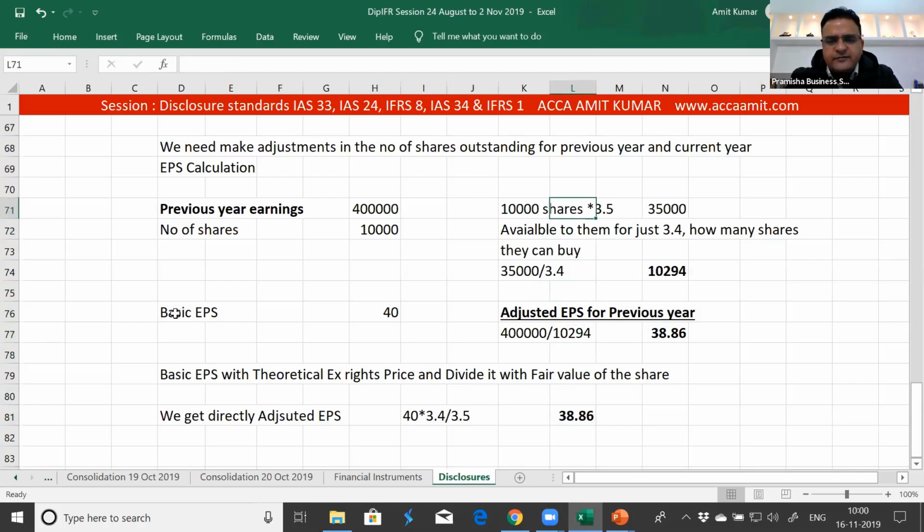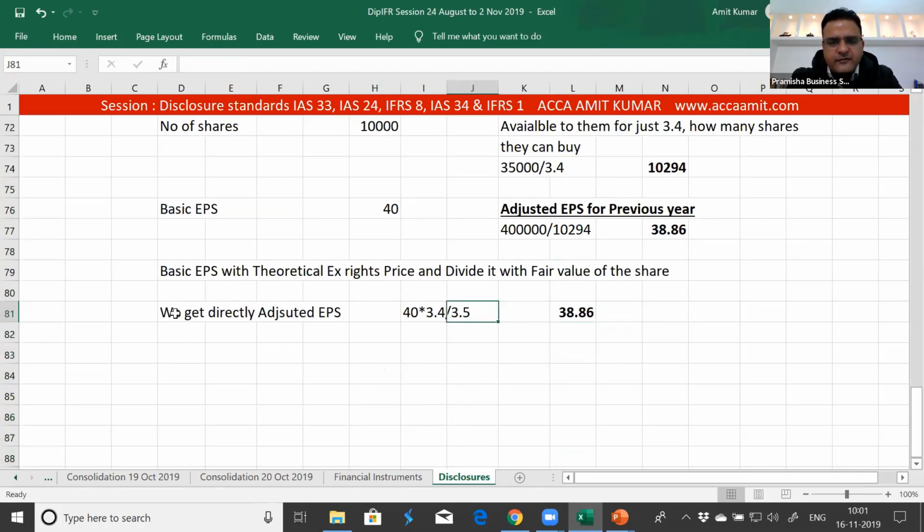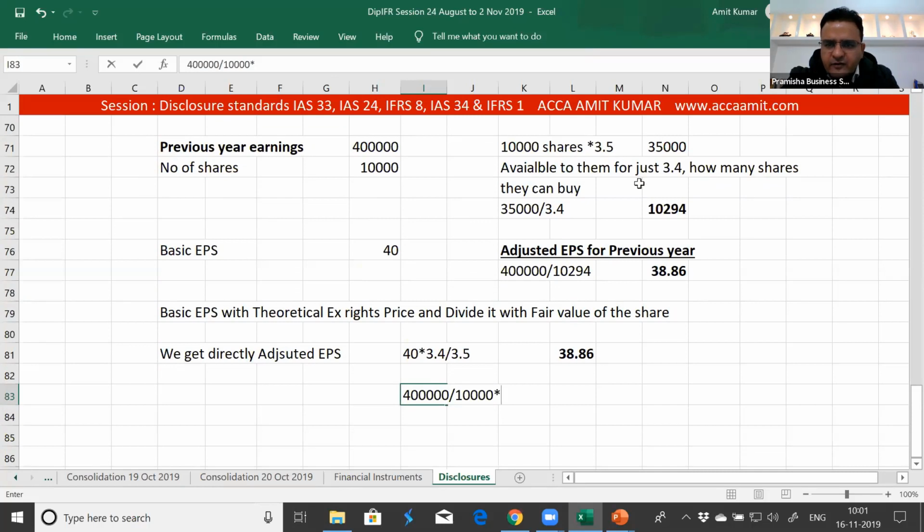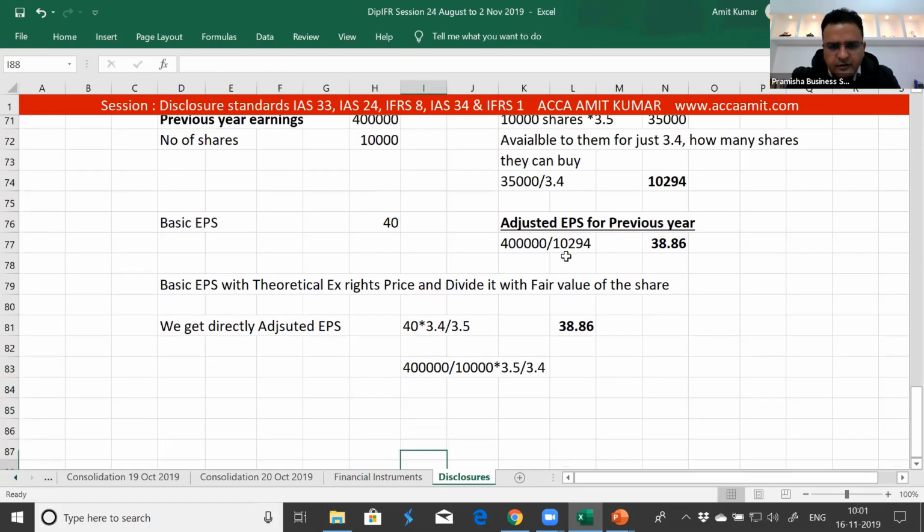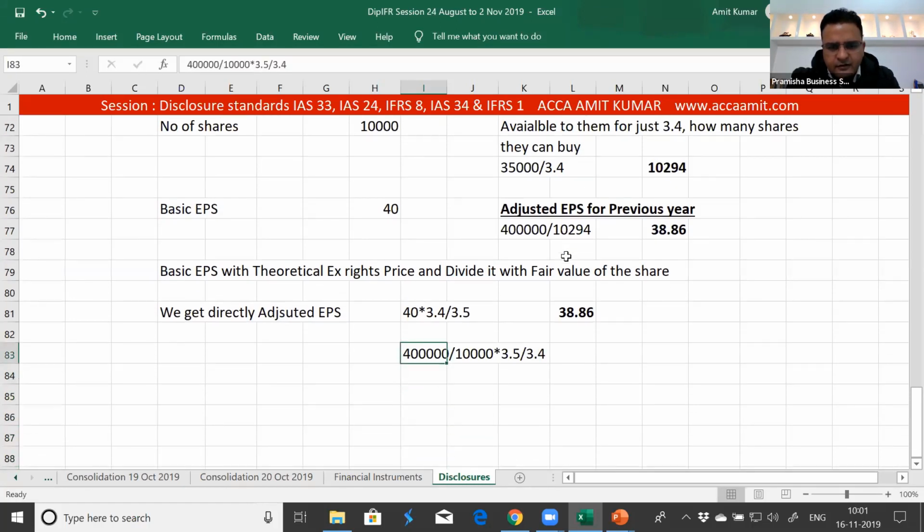If you notice what we did here, it is actually the same thing. 400,000 divided by 10,000, this 10,000 is being multiplied with 3.5 and divided by 3.4.